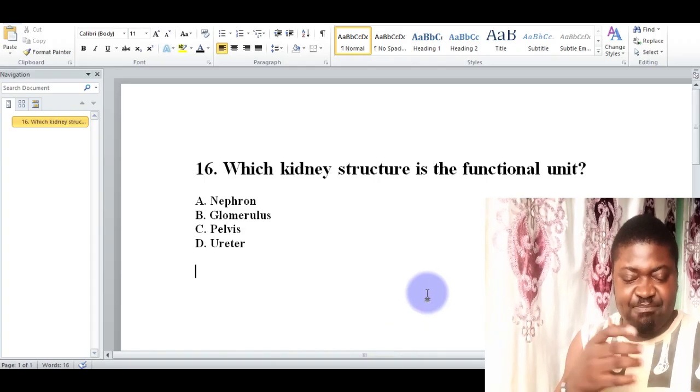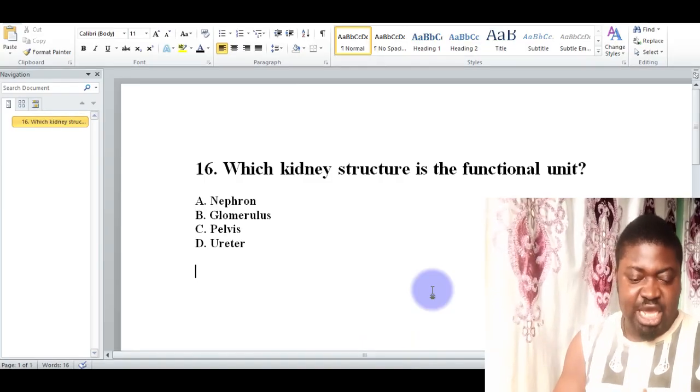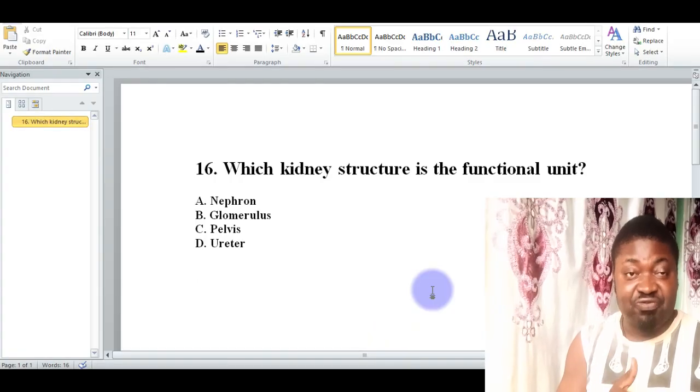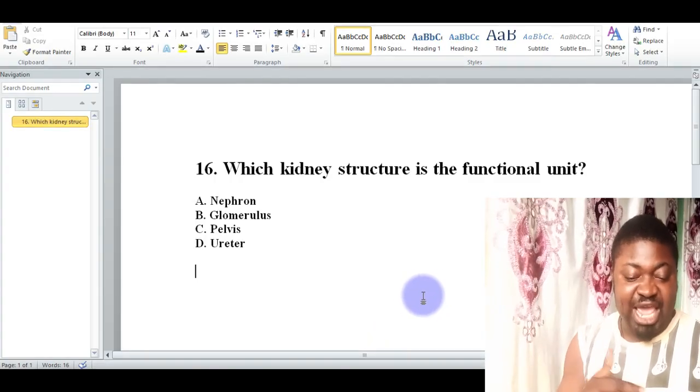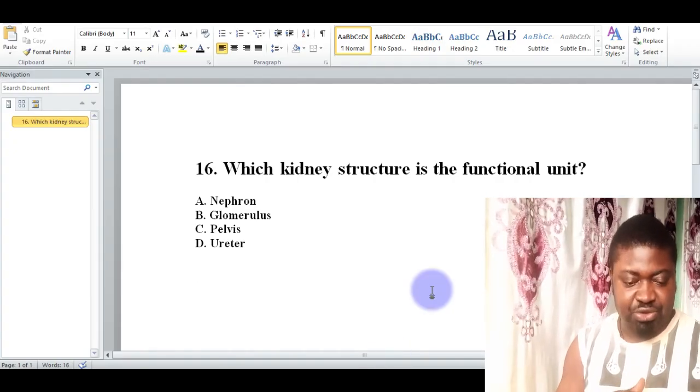And of course, they have the major role of making sure that it reabsorbs useful substances, especially after urine has been formed. We have millions of these nephrons in order to ensure efficient filtration. Let's look at the next question.